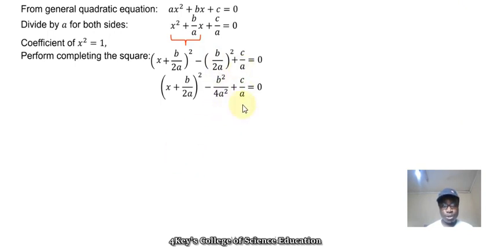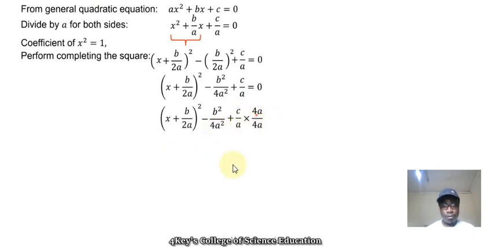So I now have two constants here. And what I can do is try to put them under the same denominator. So minus b squared over 4a squared here. If I want to bring them to the same denominator, I can multiply c over a by 4a here.